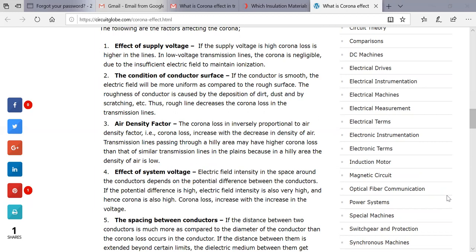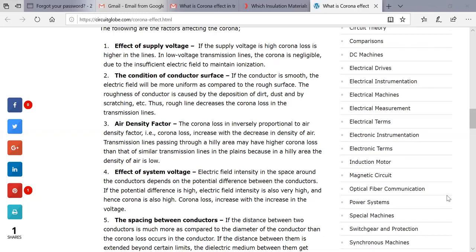Whatever transmission line is passing through a hilly area has a higher corona loss as compared to a transmission line passing through the plains.